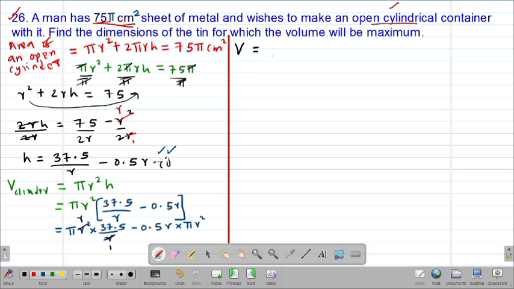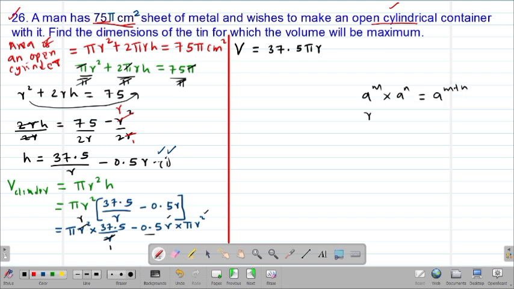So this one is giving me 37.5 pi r. Then on simplifying the second part of the equation, I'm going to have 0.5, then r multiplied by r squared, I'm going to get r cubed. Remember, from the laws of indices, a to the power m multiplied by a to the power n gives a to the power m plus n.